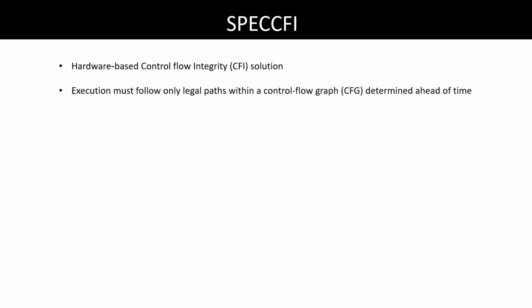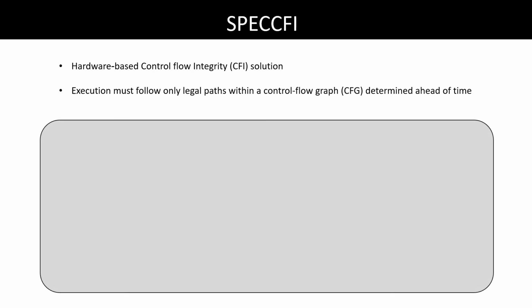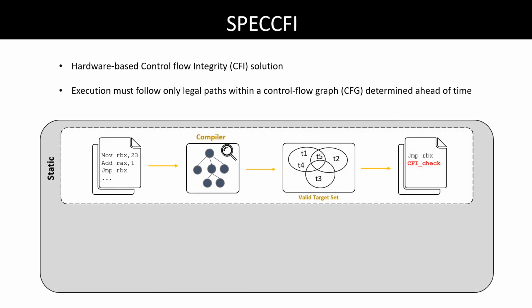So what does it mean to apply control flow integrity to speculative execution? Basically, it boils down to making sure that even the speculative execution will follow the control flow graph of the program using CFI information. So let's look at this in more detail. There is a static part to this idea which does the control flow analysis of the program, and it's identical to existing hardware-based CFI. Now at runtime, we do two things.